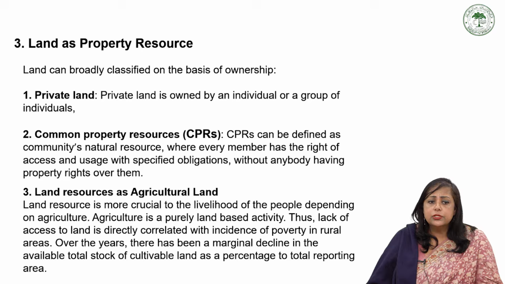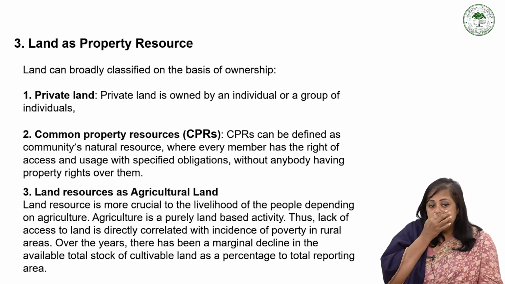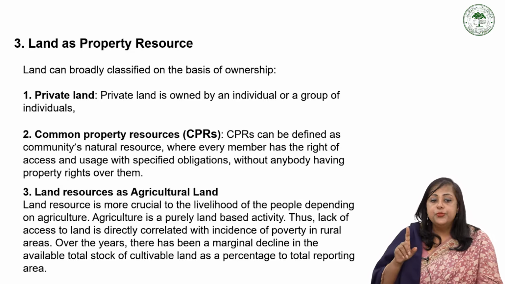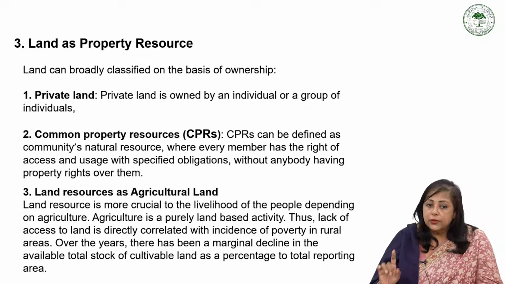Land resources are more crucial to the livelihood of people depending on agriculture. Agriculture is purely a land-based activity. The lack of access to land is directly correlated with the incidence of poverty in rural areas.